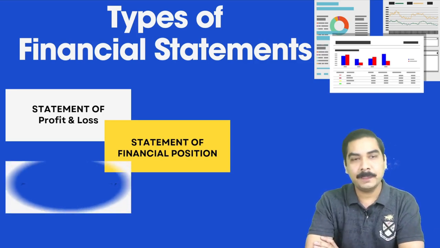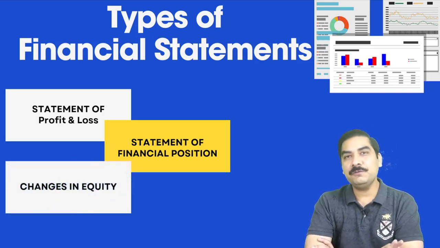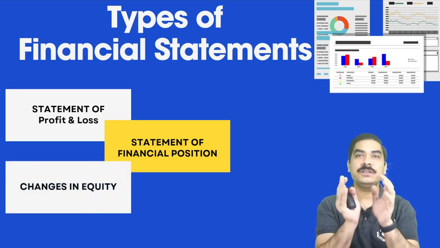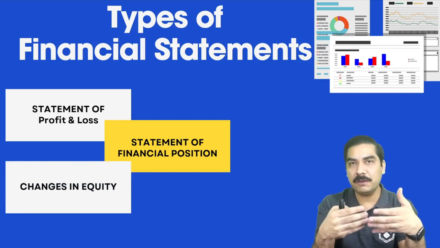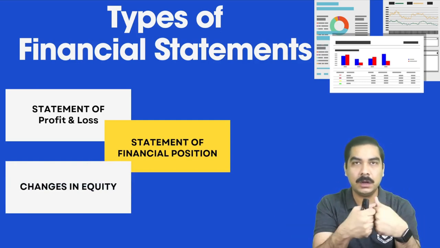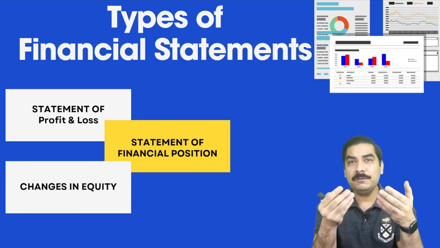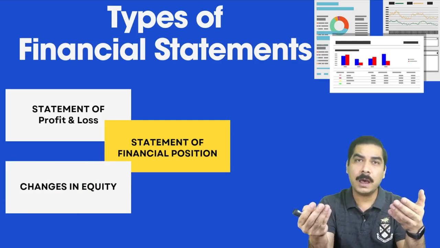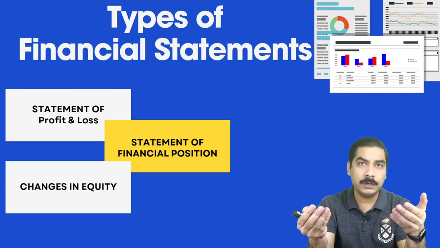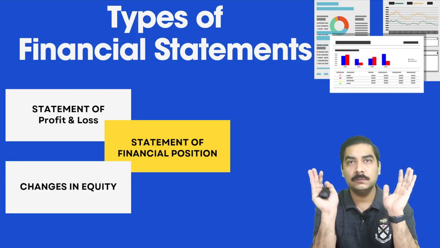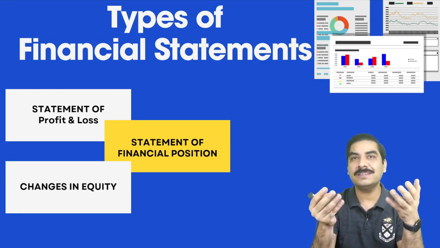Okay, the next statement is the statement of changes in equity. The equity definition we will see after a few slides. For the time being, you can say that it's an amount given by the owner to the business, and it is sometimes referred to as capital.